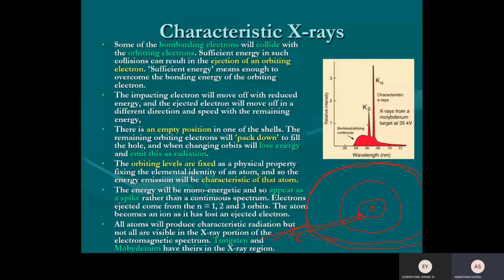Then after a short while, what will happen? After it cools down, the electron will come back to the ground state. So it releases a photon in the X-ray region. So you get X-ray. That photon is very common, high intensity. That means it happens very frequently, causing the high intensity at that particular wavelength. This wavelength is exactly the characteristic of the energy level of the atom.